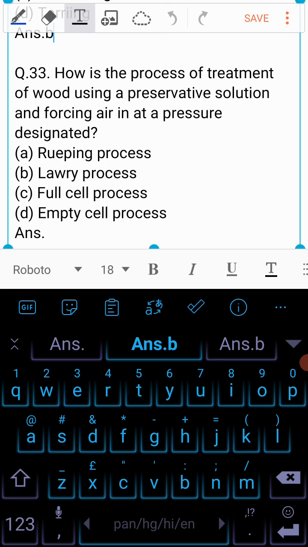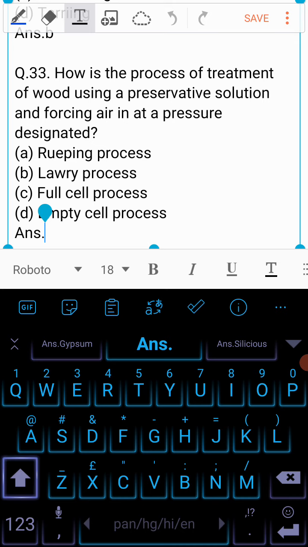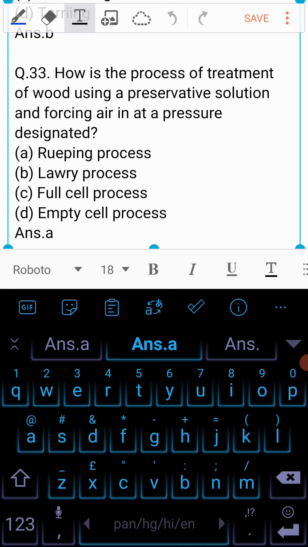Now the process of treatment of wood using a preservative solution and forcing air in it at a pressure is designated as A. Rueping process, B. Lowry process, C. Full cell process, or D. Empty cell process? And the answer to this question is A. Rueping process.